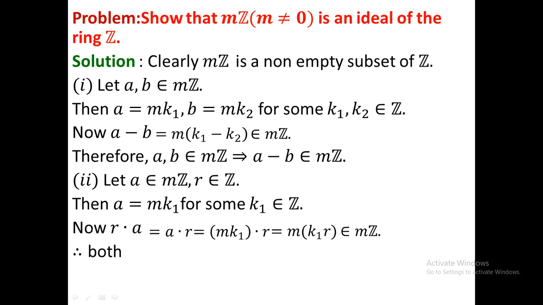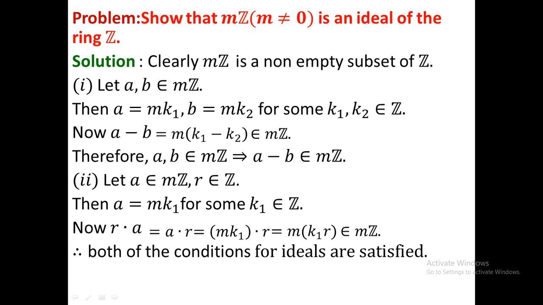So we see that both of the conditions for ideal are satisfied. This was the first condition and this was the second condition. As a result, Mz is an ideal of Z. Okay. So the second theorem was very useful. Please remember that theorem to check whether a set is an ideal or not.